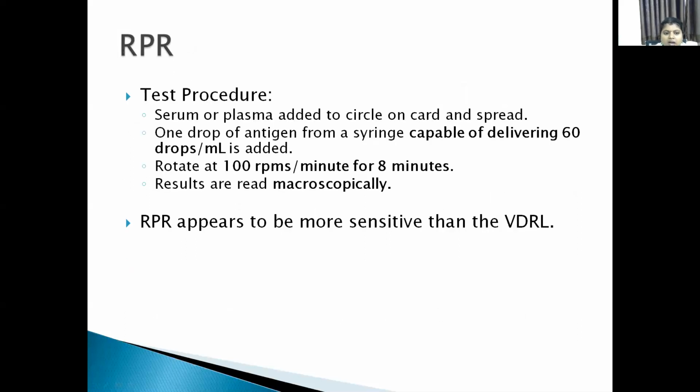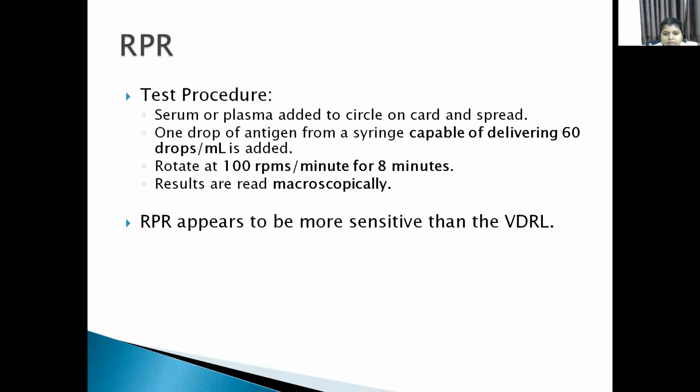You see the RPR test. So many modifications have been done for VDRL. In that, RPR is the most popular one we are using nowadays. Here the serum or plasma is added to the circle. To that, add 1 drop of the antigen. This antigen contains carbon particles, so that it can be macroscopically visible.